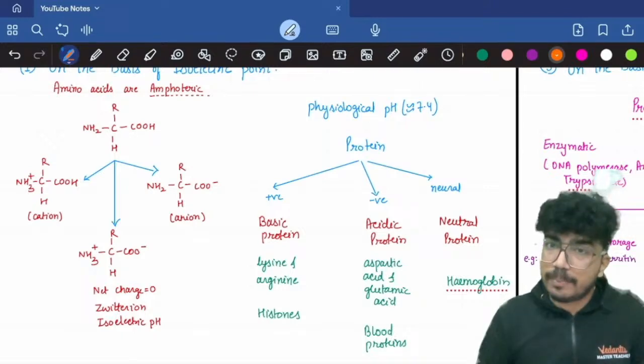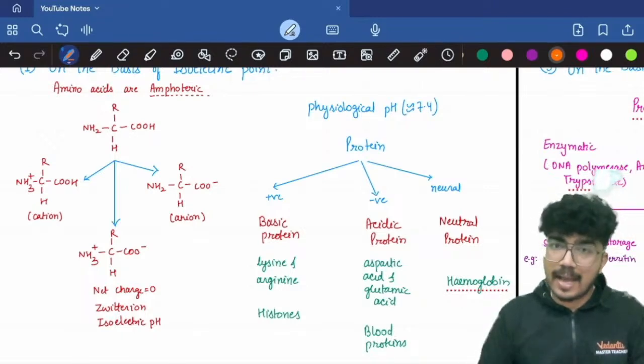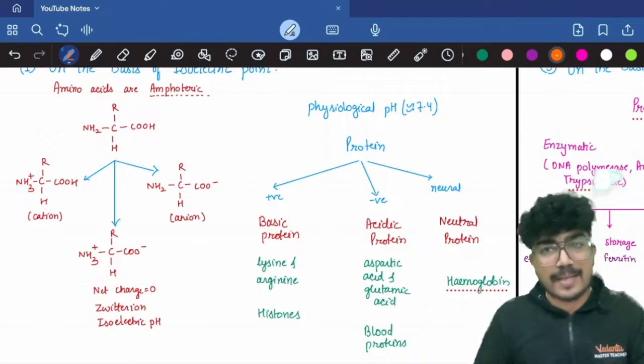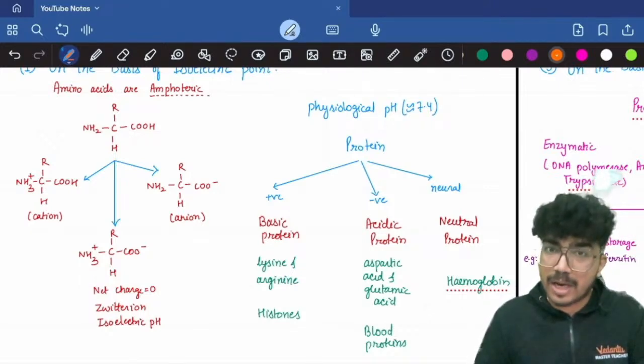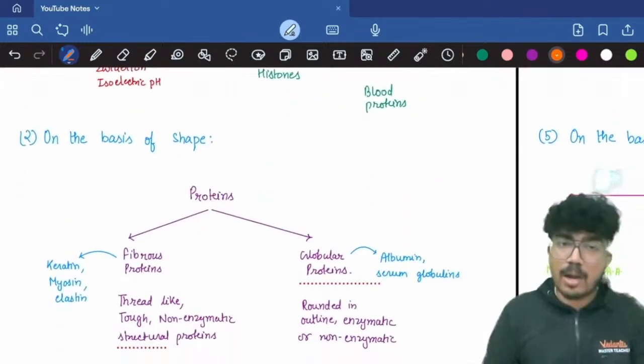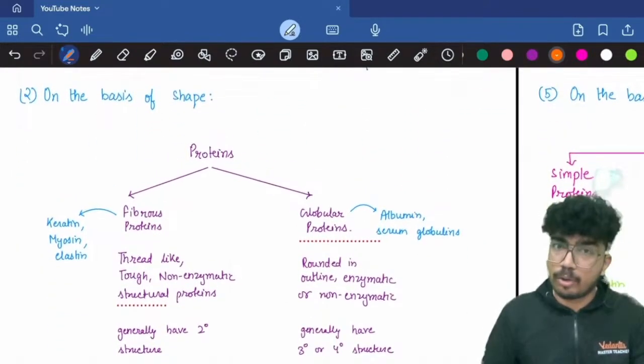So at physiological pH of 7.4, some proteins can have an overall positive charge, then it will be called a basic protein. Basic proteins are rich in basic amino acids such as lysine, arginine. Then we have acidic proteins, they have an overall negative charge at the physiological pH. They are rich in acidic amino acids such as aspartic acid, glutamic acid. Examples include blood proteins. And we have the neutral proteins. So the neutral proteins overall have 0 charge or no charge. So the hemoglobin.